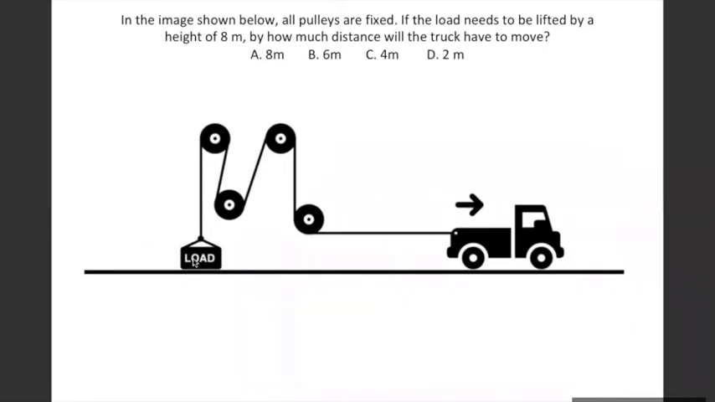So here you have to lift this load, which is arranged in some kind of thread and pulley system with a truck. You have to lift this load by 8 meters height. This load has to be at a height of 8 meters. In which direction, and how much should the truck move in the direction of the arrow so that this load is lifted by 8 meters?